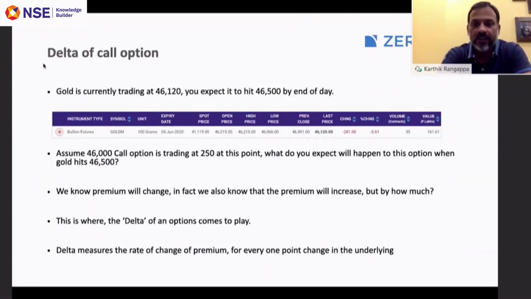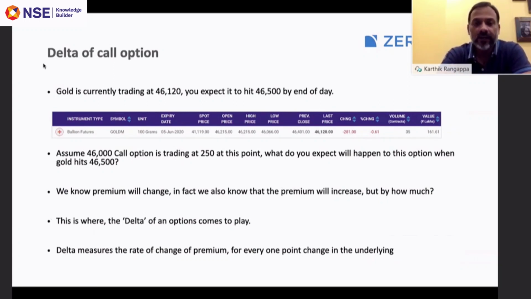So let's look at this from a gold perspective. The numbers for gold options are arbitrary. We still don't have the contract, but I've approximately put some values here just to drive the concepts across. The gold was trading at 46,120, gold futures, in the morning.